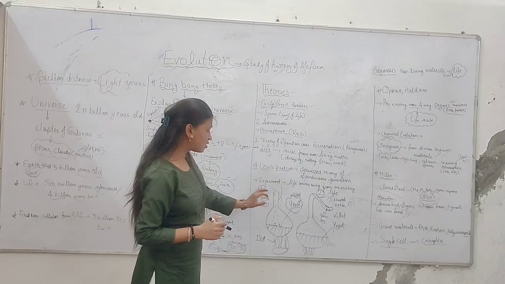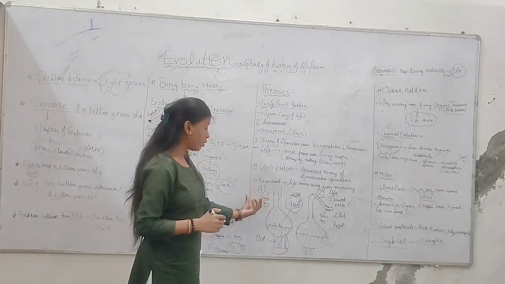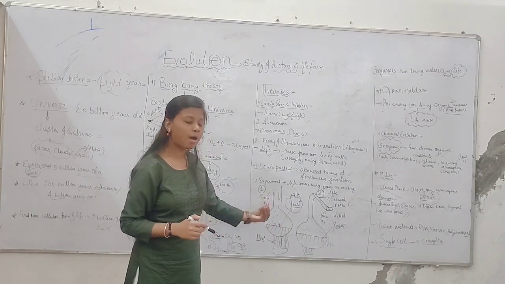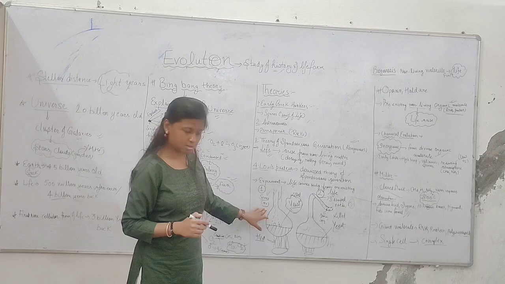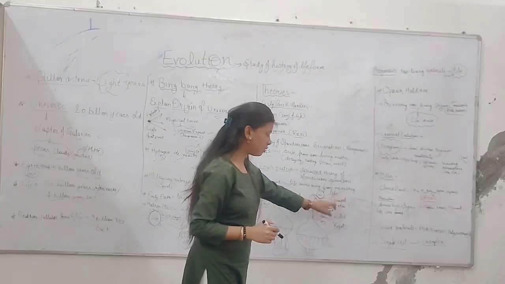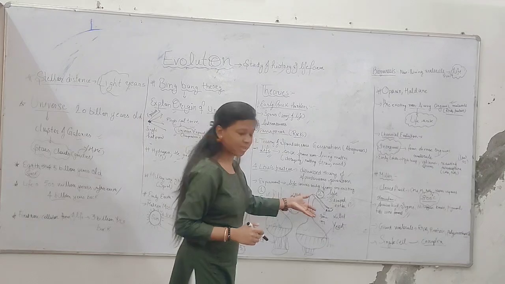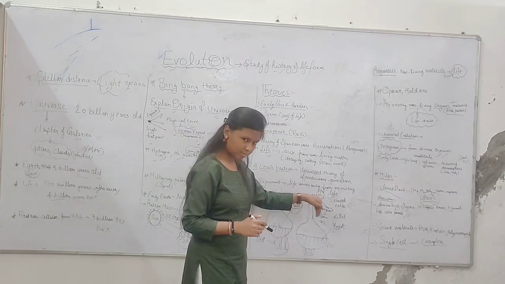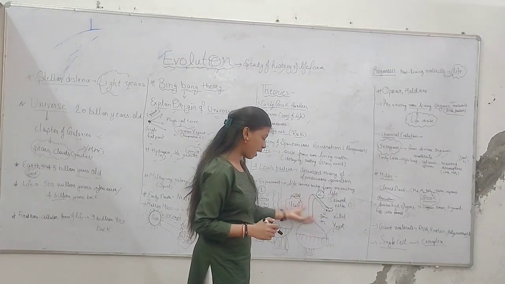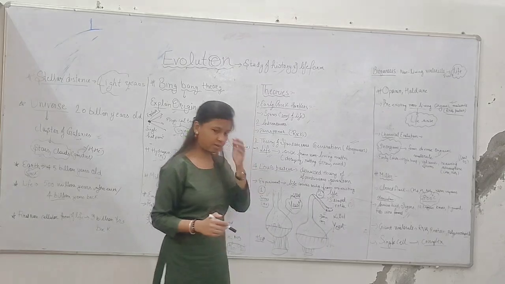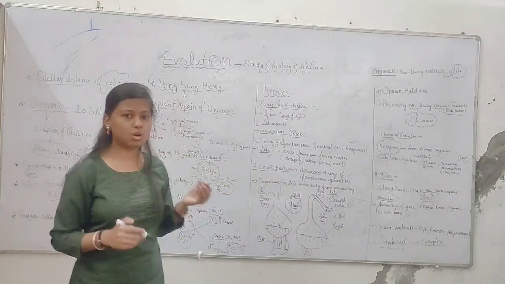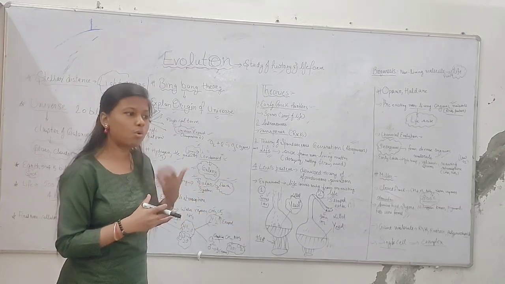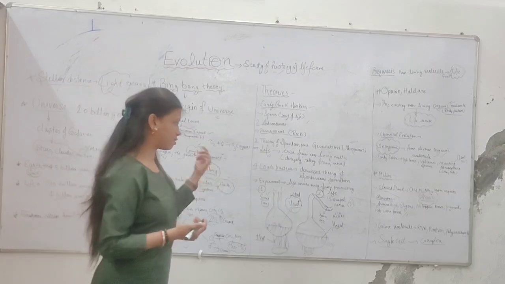However, in the flask with the straight neck, air could pass through, new spores arose, and new life can be seen in this flask. But in the second flask, due to the S-shaped neck, air cannot properly pass through, and new life does not arise. So what was the observation? The observation was that life forms arise from pre-existing life forms, not from non-living matter. So that was his theory.